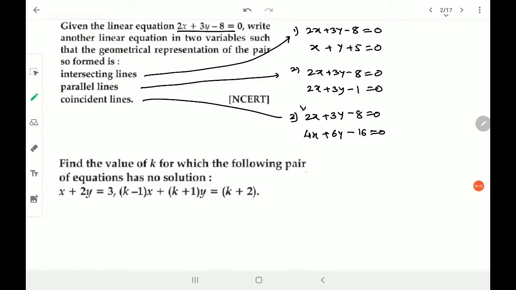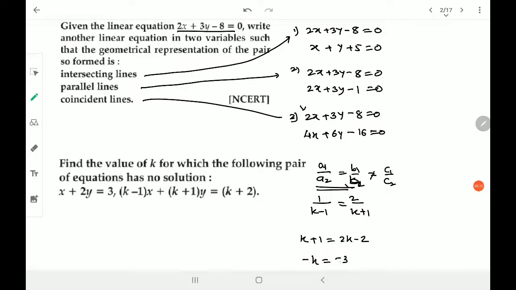Find the value of k for which the following pair of linear equations has got no solution. No solution means a1 upon a2 is equal to b1 upon b2 but not equal to c1 upon c2. Don't forget to take this condition as well. The first two I'll take for a while right now. So it will be 1 upon k minus 1 is equal to 2 upon k plus 1. And this can easily give us the answer, that is k plus 1 is equal to 2k minus 2, whereas minus k is equal to minus 3 and k will be equal to 3. This is what your answer is.